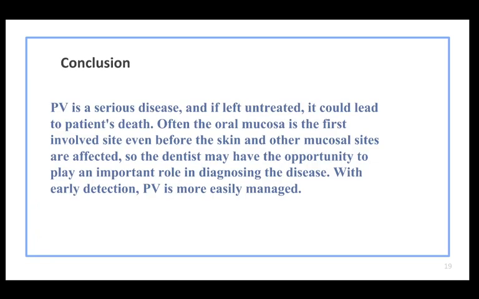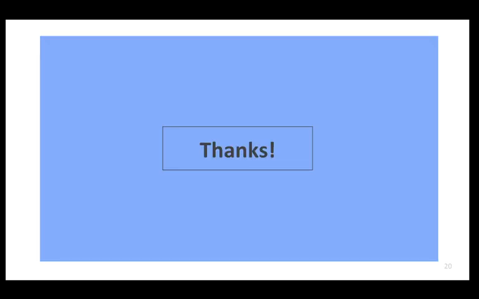In conclusion, Pemphigus vulgaris is a serious disease, and if left untreated, it could lead to the patient's death. Often, the oral mucosa is the first involved site, even before the skin and the other mucosal sites are affected. So the dentist may have the opportunity to play an important role in diagnosing the disease. With early detection, Pemphigus vulgaris is more easily managed. Thank you.